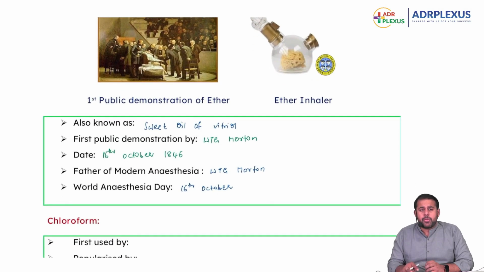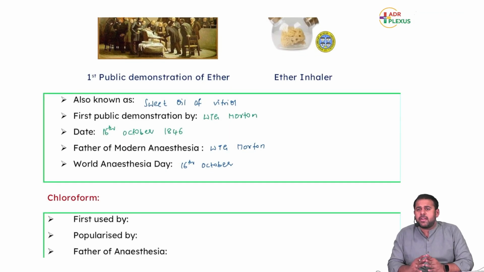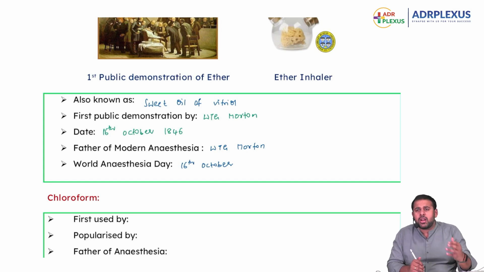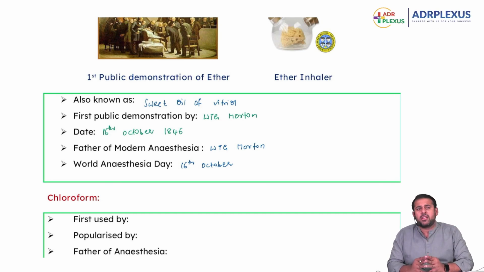Then coming to chloroform. Chloroform has been notorious as the official kidnapping agent in our movies, but chloroform was one of the most important anesthetic drugs in the last 2 centuries. Now we have almost stopped using chloroform because of its side effects, which we'll discuss tomorrow.